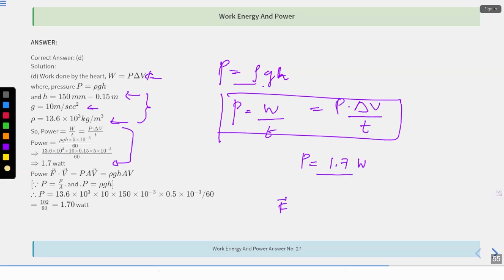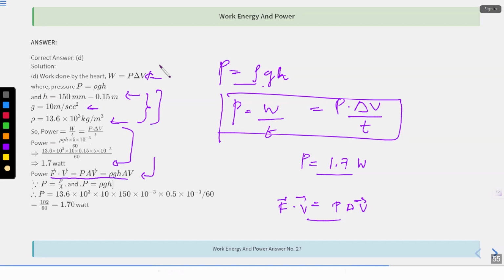Which means that F dot V vector is equal to P, A into V vector. This is what is given over here. Power is F dot V, right? So P is A into V vector. Fine. So what is power? Rho GH, and that you have calculated over here, correct? What they have mentioned over here, you have calculated it upside over here.